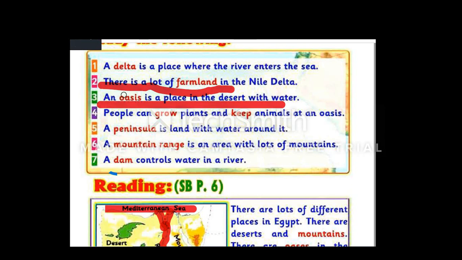What can people do in an oasis? People can grow plants and keep animals at an oasis.